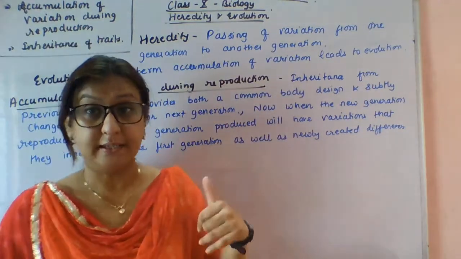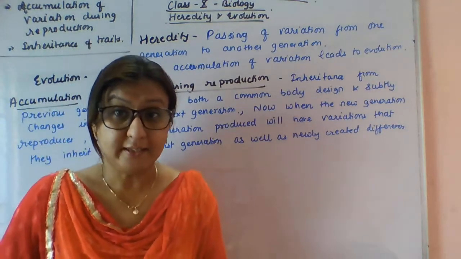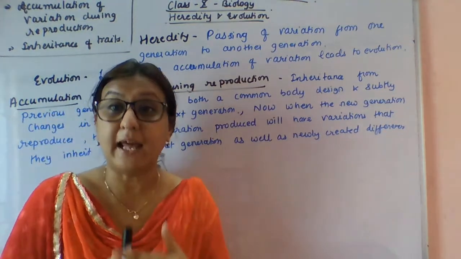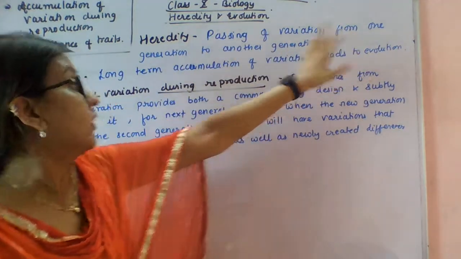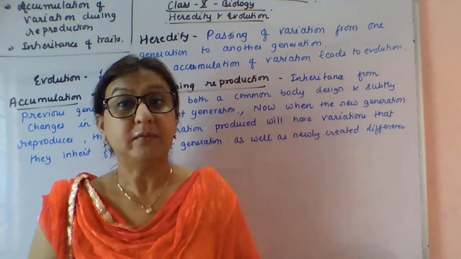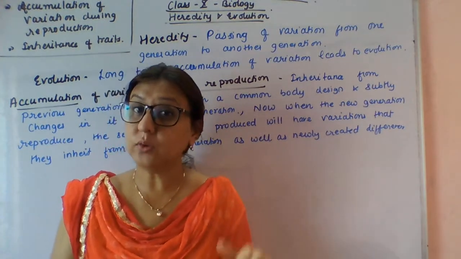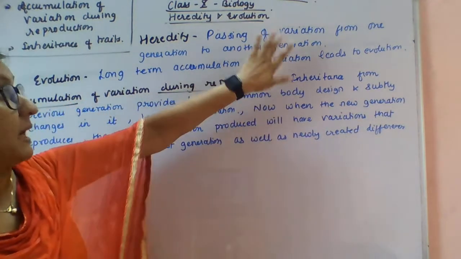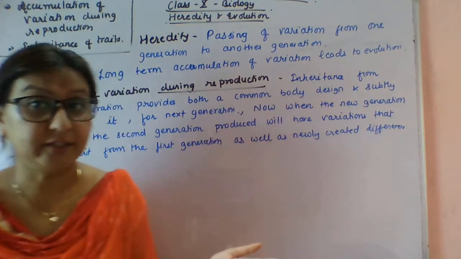All these are interrelated. What do you mean by heredity? First, all of you go through this definition of heredity. Heredity or inheritance is the transmission of characteristics from one generation to another generation. The passing of variation from one generation to another. Definitely, variation will occur when sexual reproduction takes place. Variation or small differences occur from one generation to another. That's why we are similar, not identical. So, this passing of variation from one generation to another is called heredity.